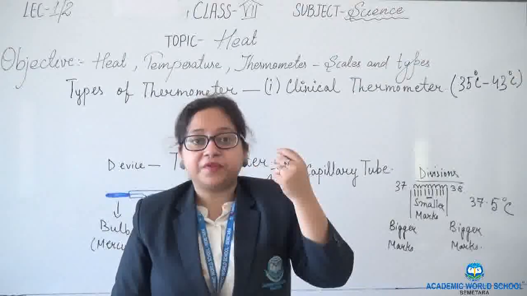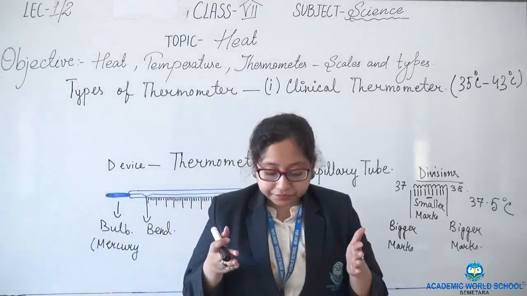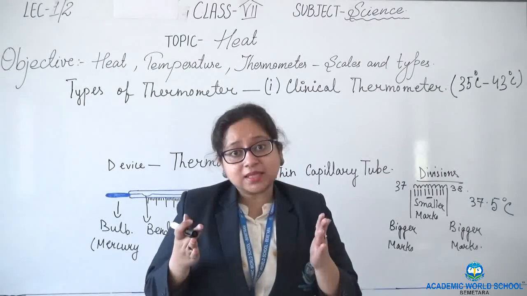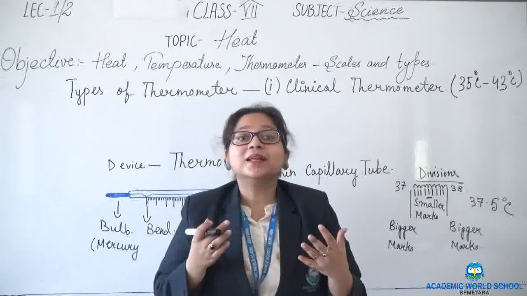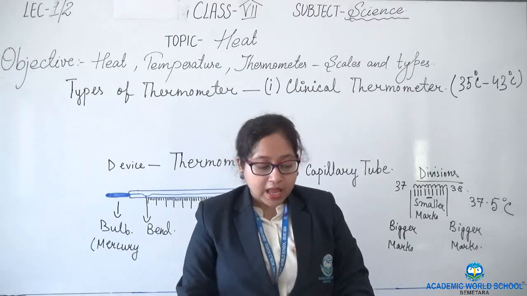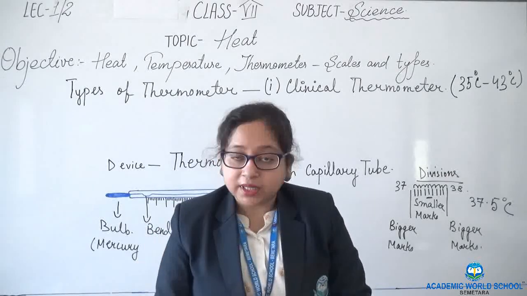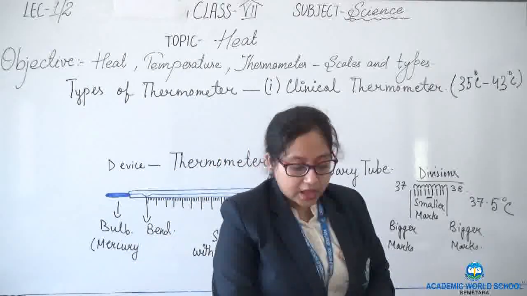These are the steps to keep in mind while learning how to read the temperature in the thermometer.